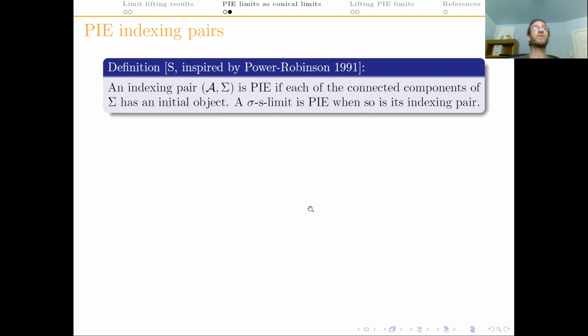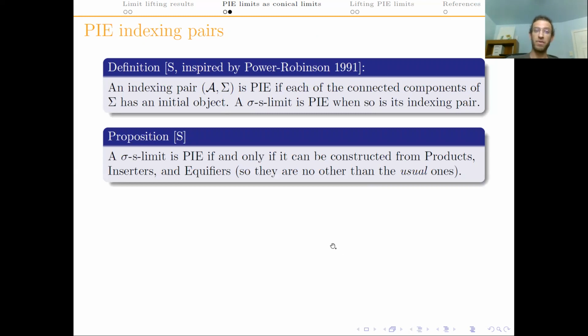Okay, so finally starting with some new content, the first thing I do in this article is play the game of sigma-S pi limits. Recall that pi limits are those that can be constructed from products, inserters, and equifiers. So in other words, I look at which sigma-S limits are so. Here is the answer, which wasn't really hard to guess by looking at this 91 article. You want the connected components of the category given by the marked arrows to each have an initial object. Then I show, much like one-limits can be constructed from products and equalizers, that you can construct all pi limits from these three basic ones.